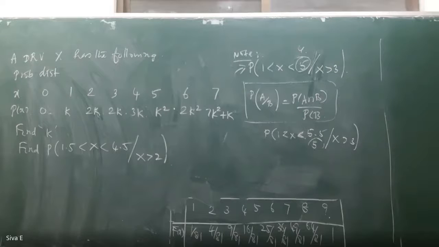A discrete random variable has the following probability distribution, x and p of x. X is 0 to 7, p of x is 0, k, 2k, 2k, 3k, k square, 2k square, 7k square plus k. So find the k value. Then second one is probability of 1.5 less than x less than 4.5, given x greater than 2. So what is your question?